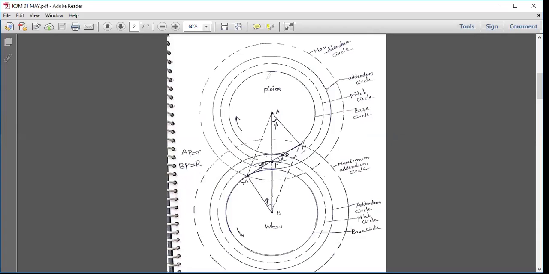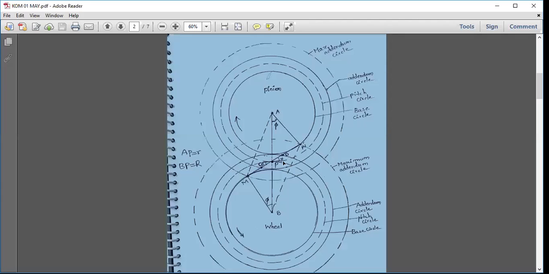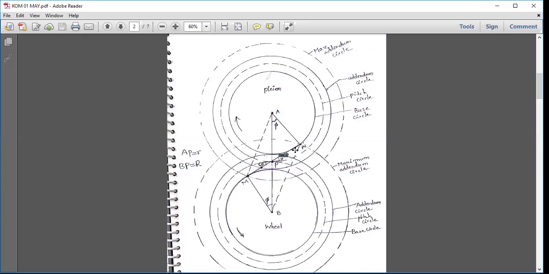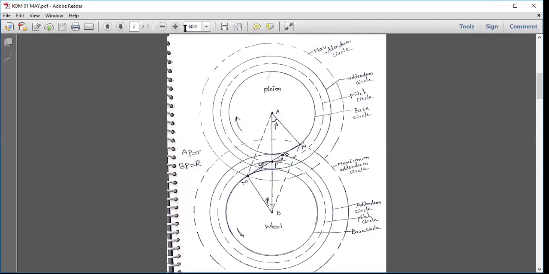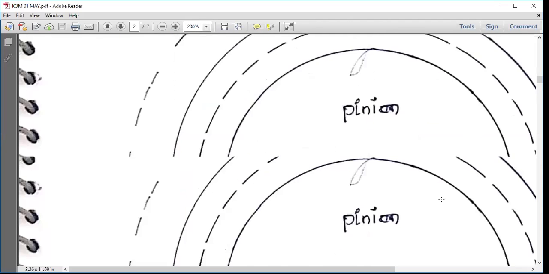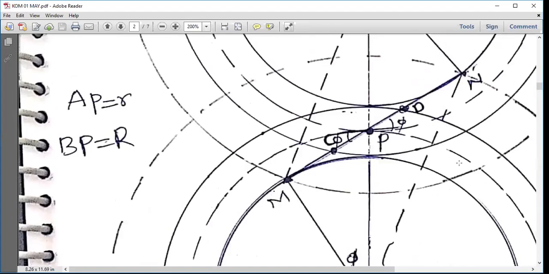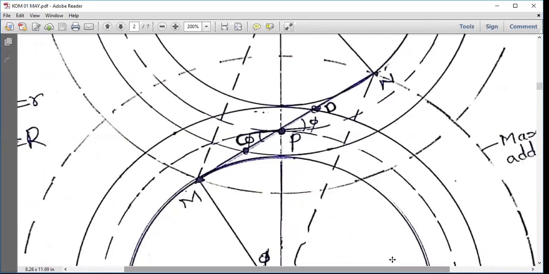Can anybody tell me? C and D are two points on the addendum circles. C is a point on the addendum circle of the pinion which intersects the common tangent. Similarly, D is a point which intersects the common tangent and the addendum circle of the wheel. Now, can anybody tell me what is the path of contact in this diagram? See this diagram clearly.